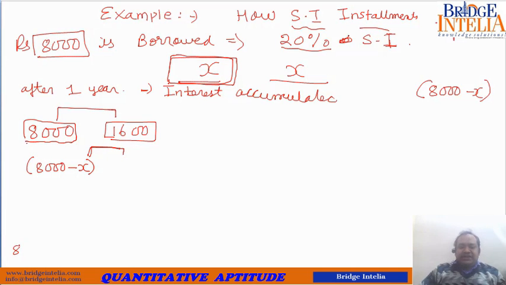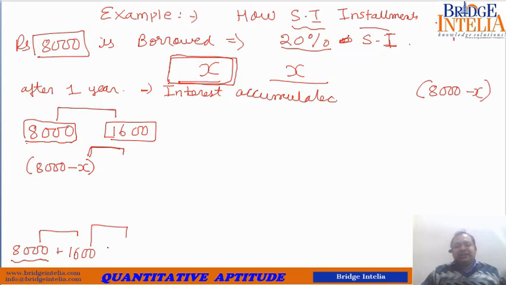This is the calculation of the person who has given you the loan. 8,000 you definitely have to pay. For the first year you have to pay 20% of 8,000, that is 1,600.